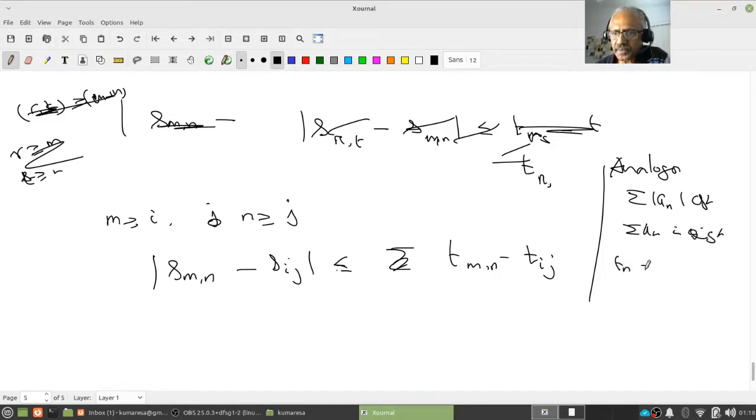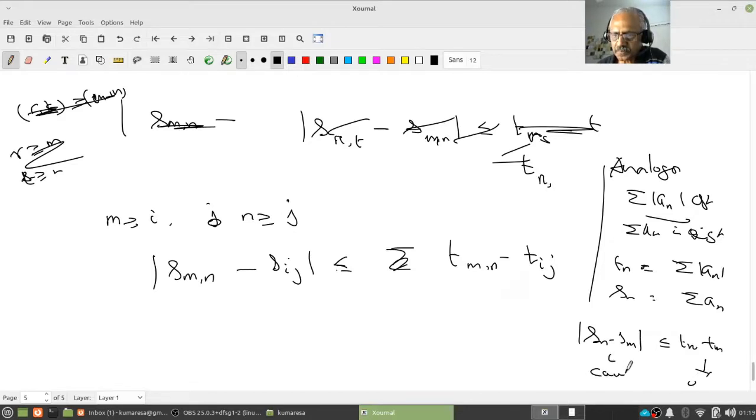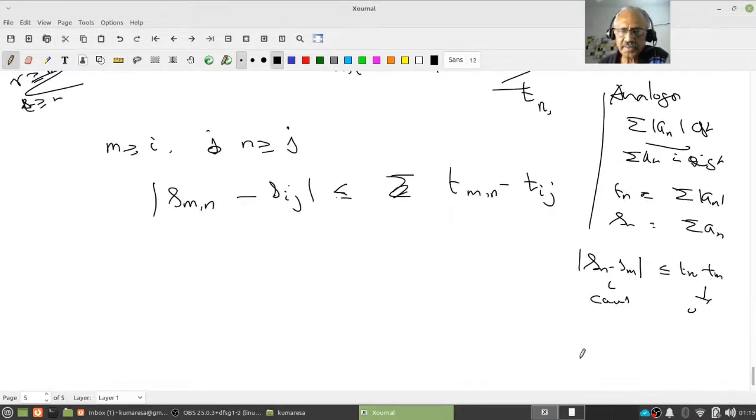So let Tn be the partial sums of mod A n and Sn be the partial sums of A n. Then mod Sn minus Sm is less than or equal to Tn minus Tm. But since this is convergent, that means this is Cauchy, therefore this converges to 0. Therefore this is also Cauchy. The same proof here. This implies, since Tmn is Cauchy, Smn is Cauchy.